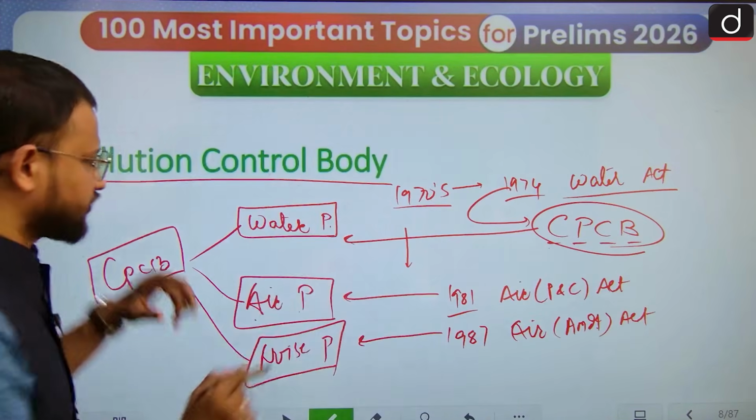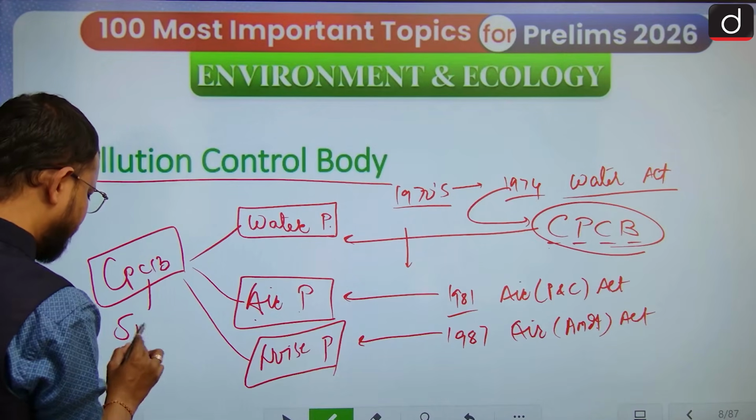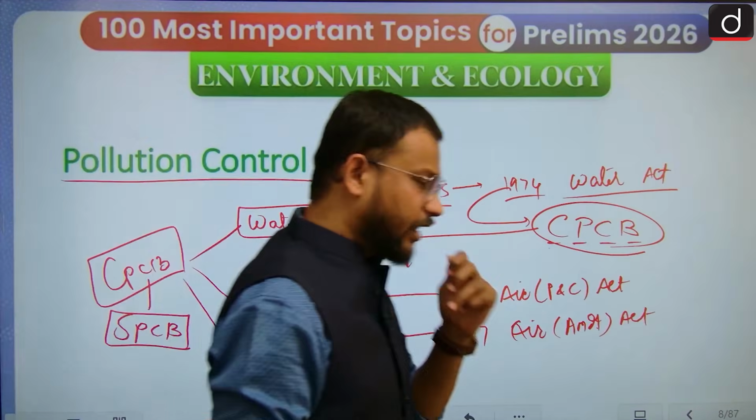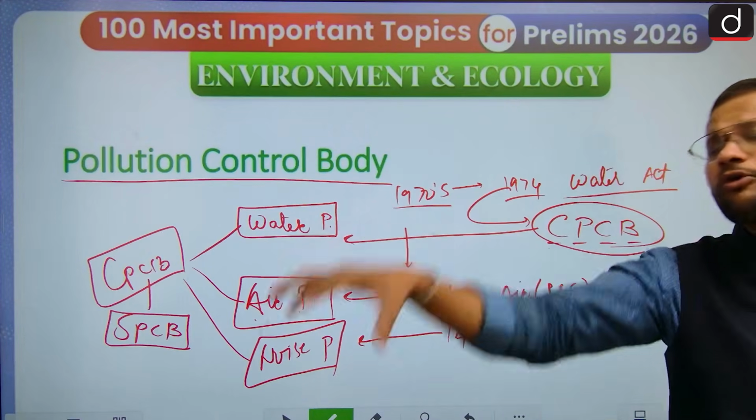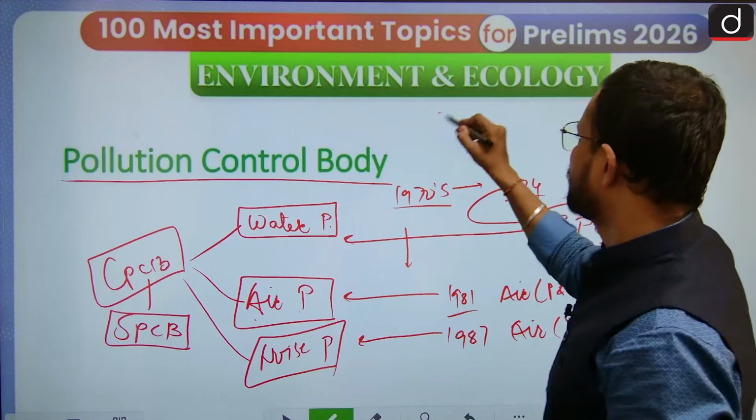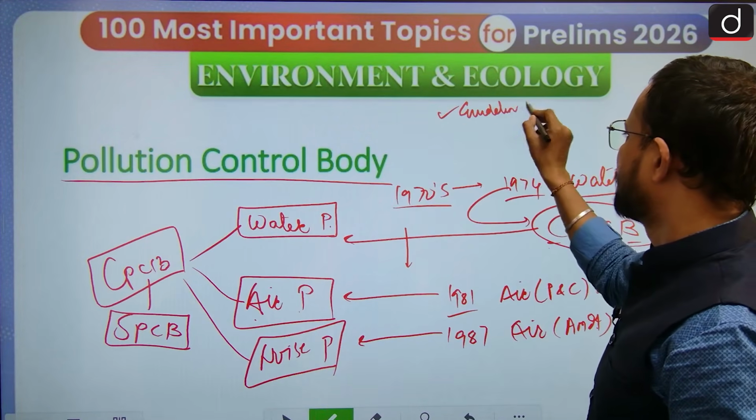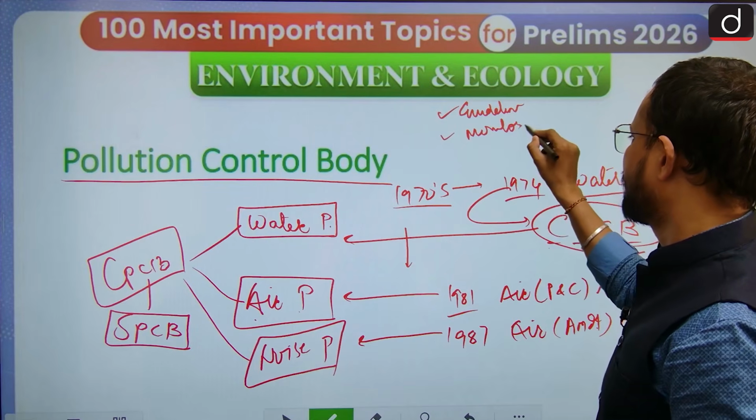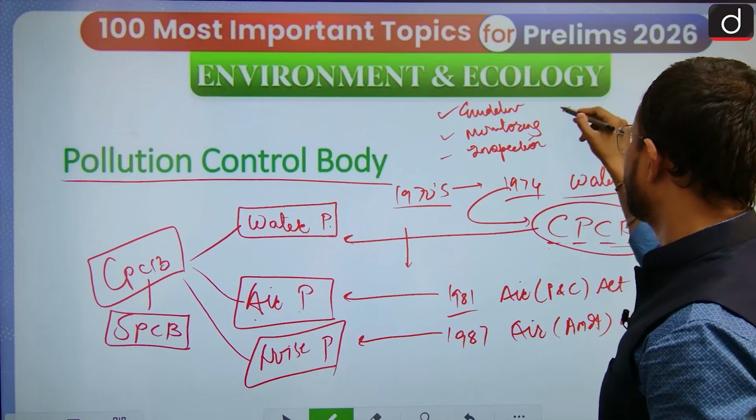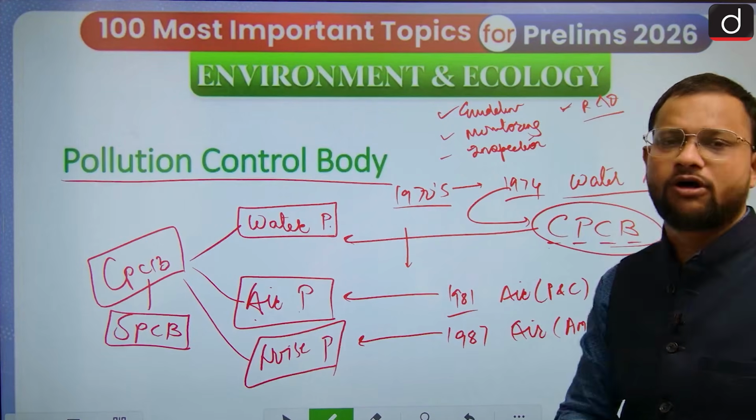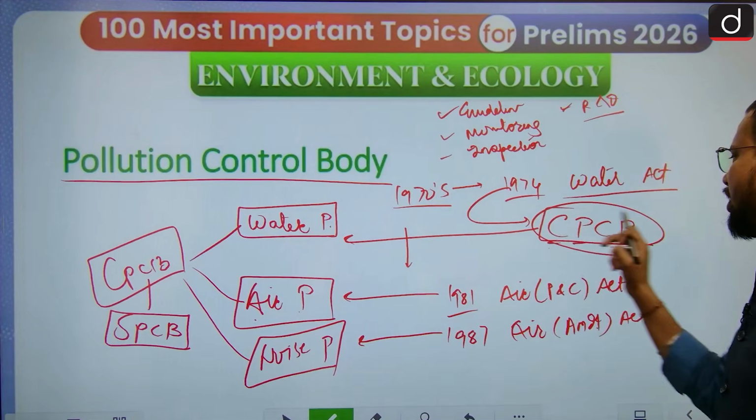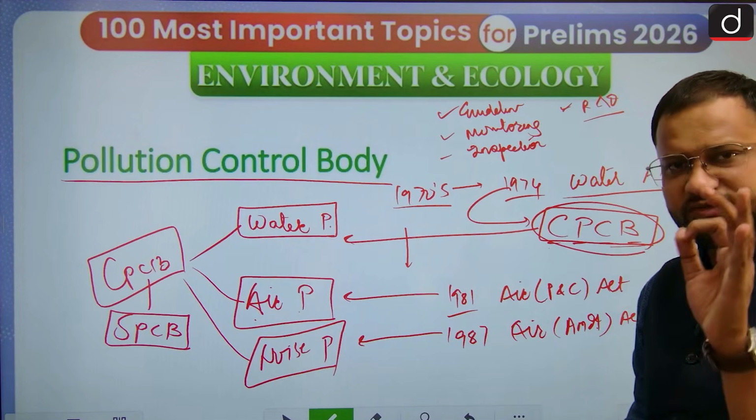Okay, under the 1974 Act, SPCBs are also there, State Pollution Control Boards, right? And they are given the mandate to control pollution at the state level also. So the CPCB helps you devise guidelines, monitoring of this pollution, inspection, research and development about this pollution, and representation of the country also. It is a very foremost body, guys, in the domain of environmental pollution and its control.